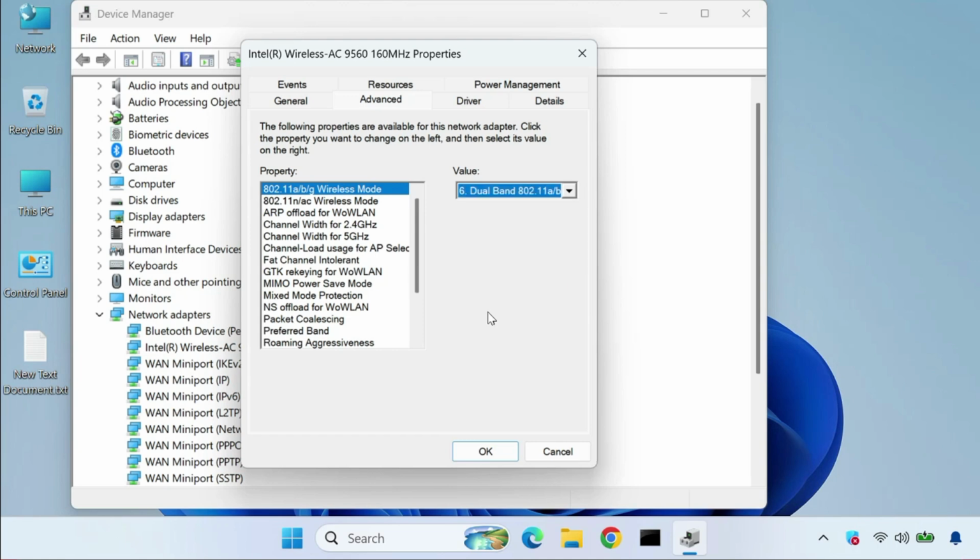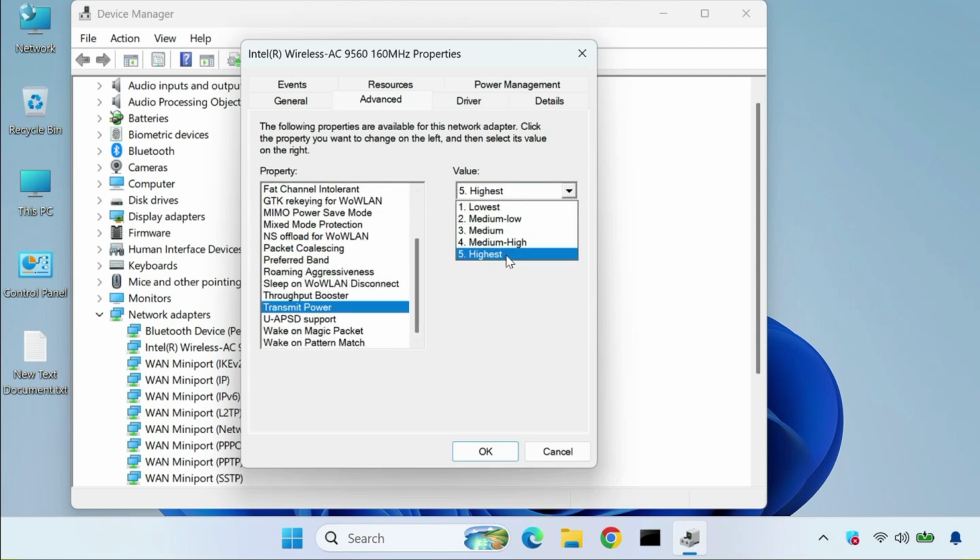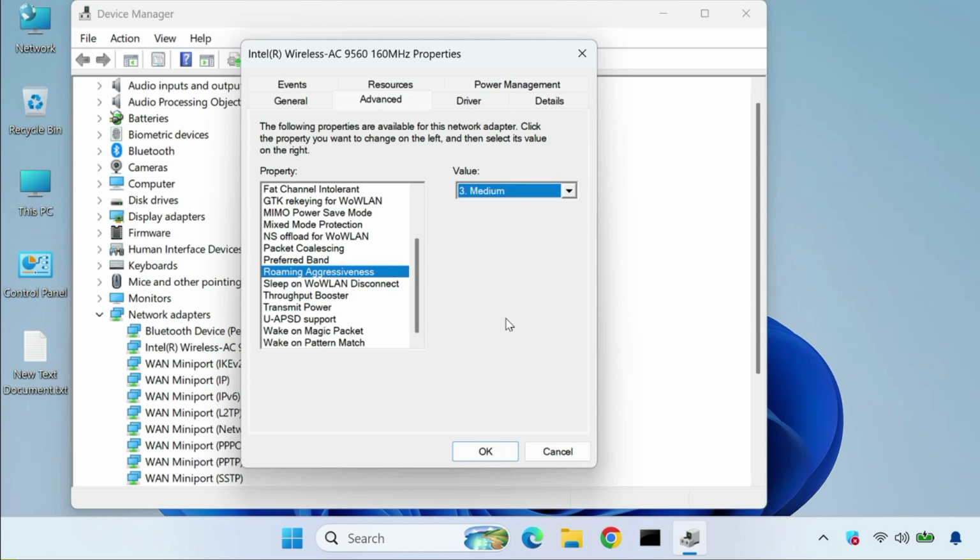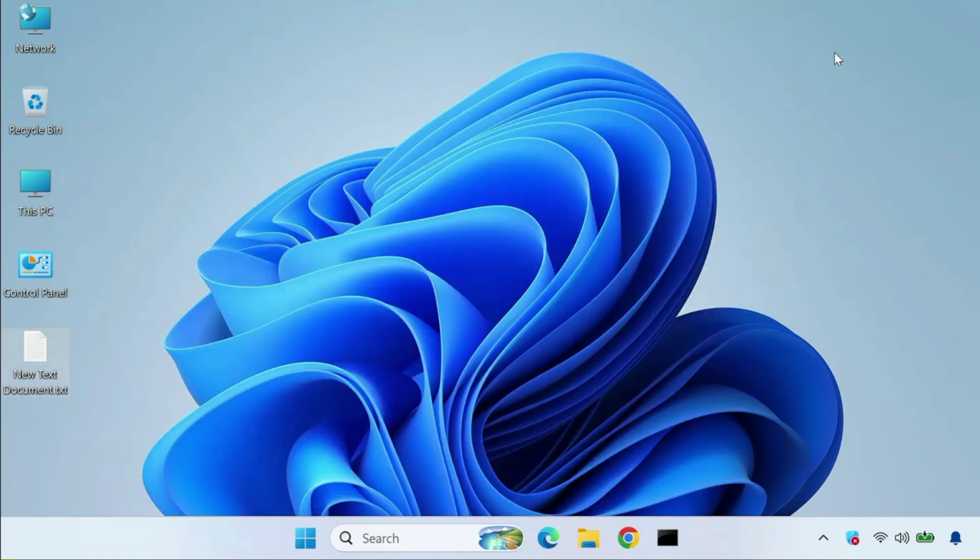Okay, Transmit Power, select the highest. Okay, Roaming Aggressiveness, then it's medium low, otherwise middle. Okay, then preferred band also, 6 generations, you can select this. Okay, and if you know, it will automatically apply. After that click OK and then close it.